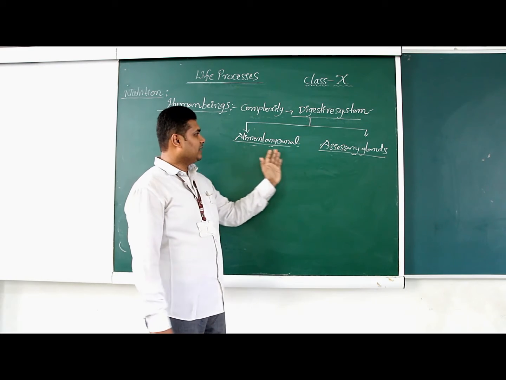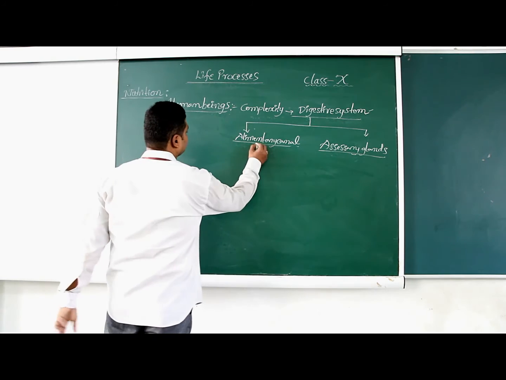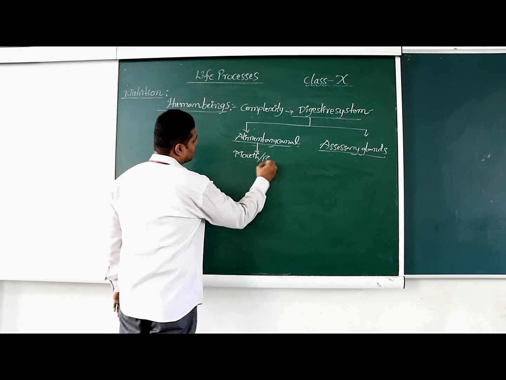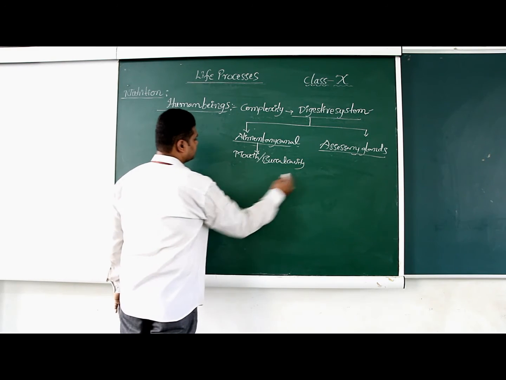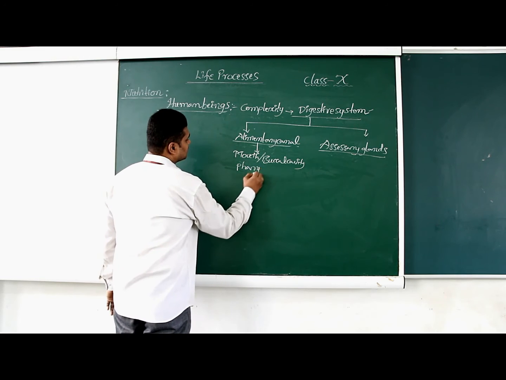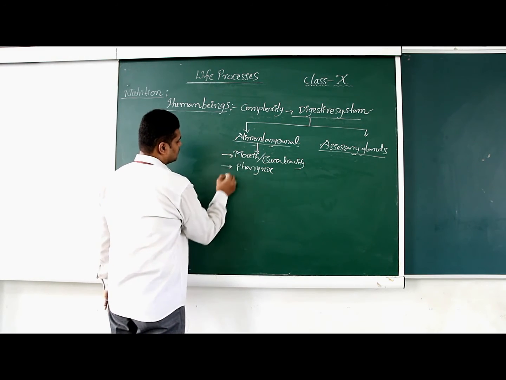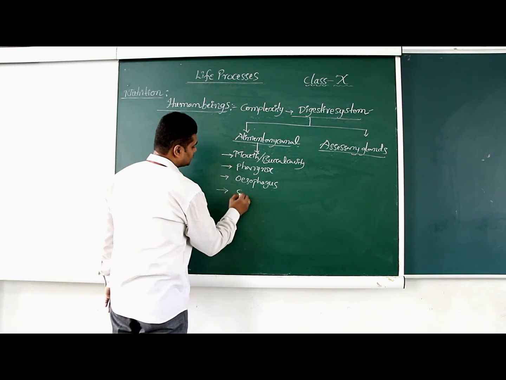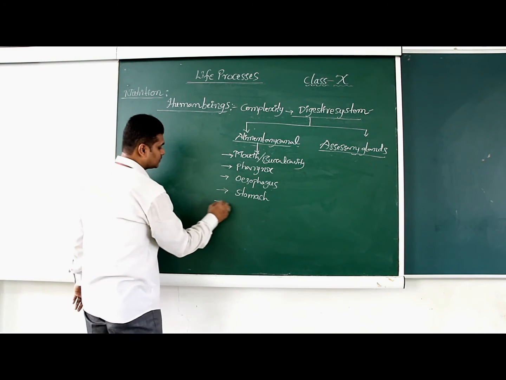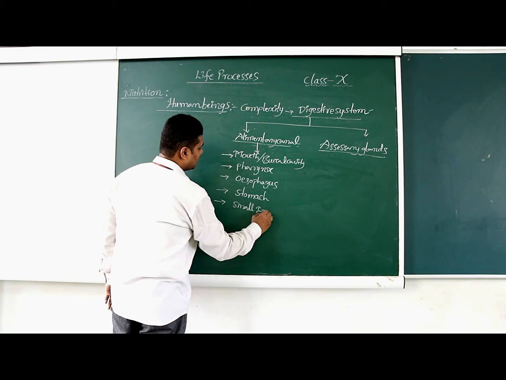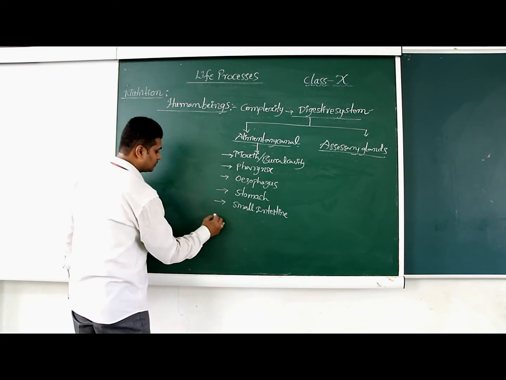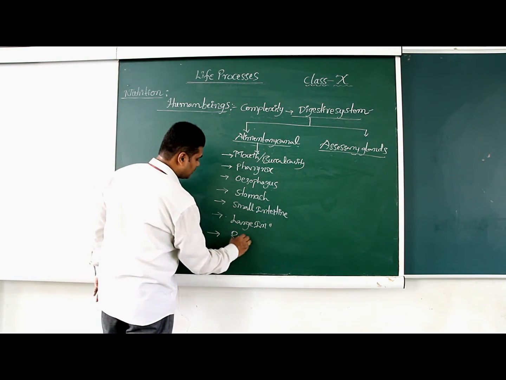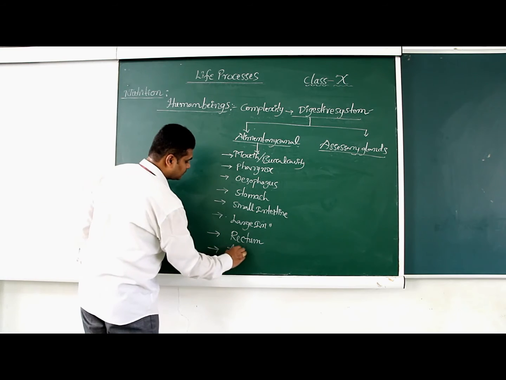Alimentary canal consists of mouth or buccal cavity, pharynx, esophagus, also called the food pipe, and fourth one stomach, and fifth one small intestine, and next large intestine, and rectum, and the last one anus.